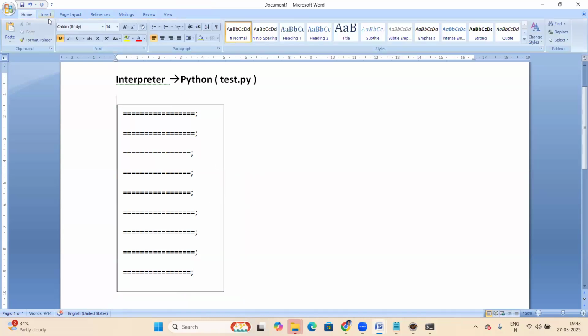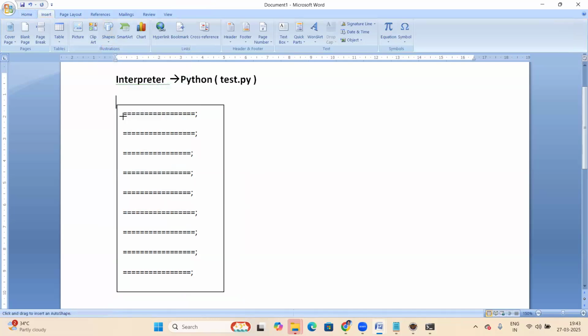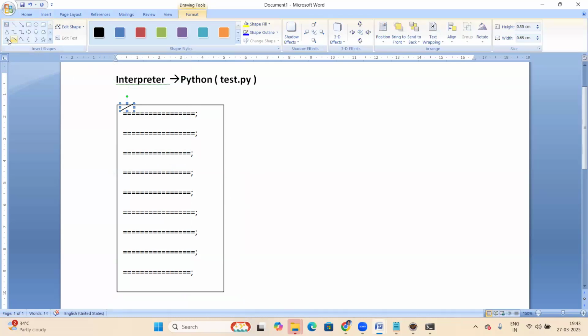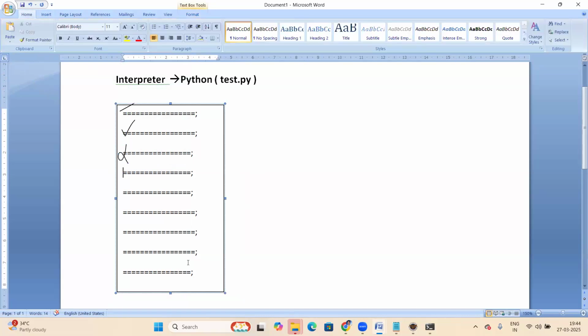See, the interpreter checks the first statement. Suppose the first statement is correct, then it checks the next statement. The next statement is also correct, then it checks the next statement. Suppose something is wrong here, it stops. That's it. It won't check the remaining statements. If any error comes, it stops. So the interpreter checks line by line.